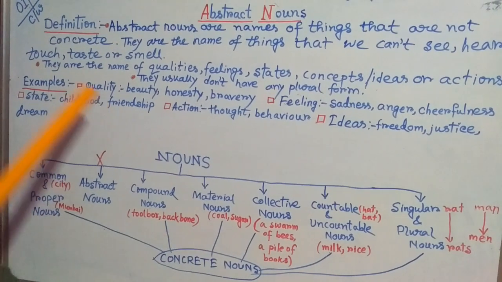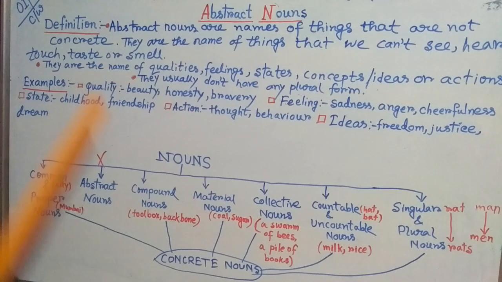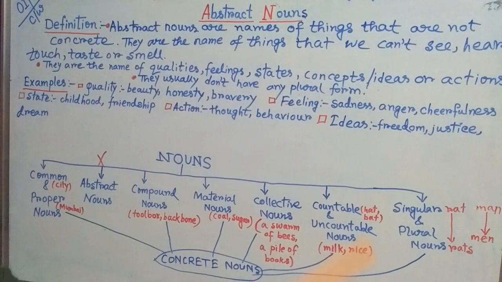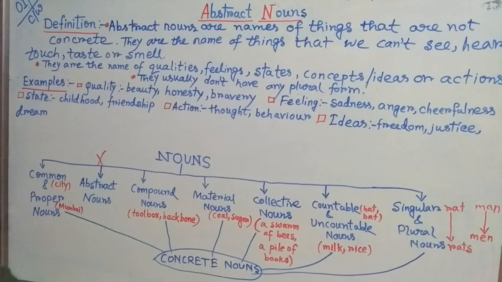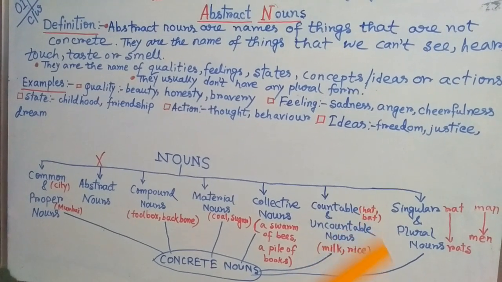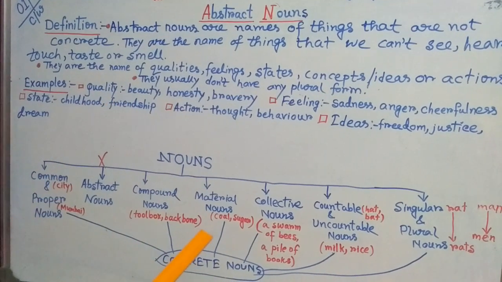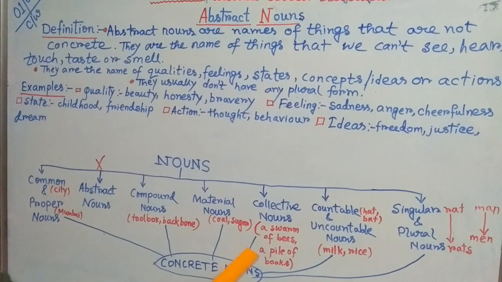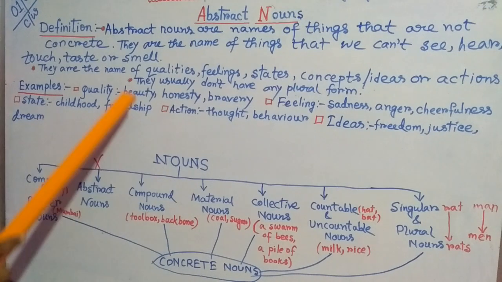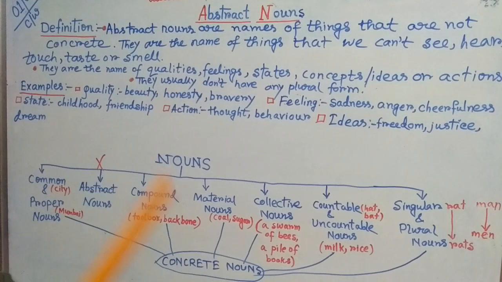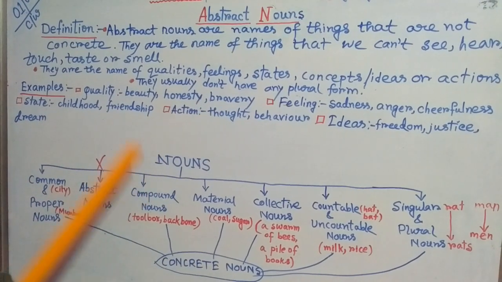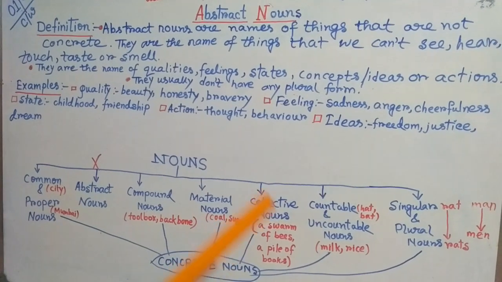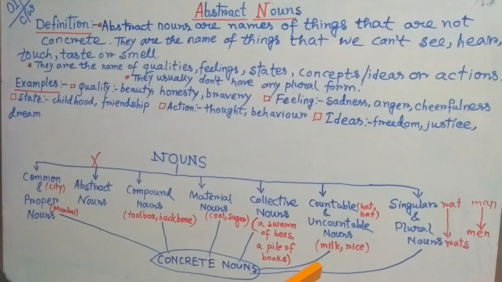Then look at here. These two points are there. They are the names of quality. So what is the meaning of quality? I think it will be clear to you when you listen to the examples of quality. For example, beauty, honesty, bravery. These are all qualities of a man or woman. That means a person's quality.